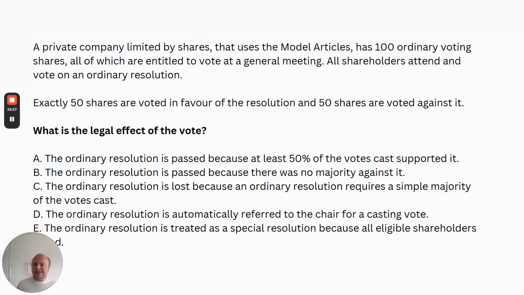When you incorporate a private company, you've got three options: to use the model articles, to use the model articles with amendments, or to use a set of bespoke articles. The default is the model articles, so if you don't choose either of those three and you submit your form IN01 online, then the model articles will apply. In reality, the model articles apply to most small private companies, and it's only much larger companies that will have amendments or entirely bespoke articles. So most people who set up private companies will use the model articles.